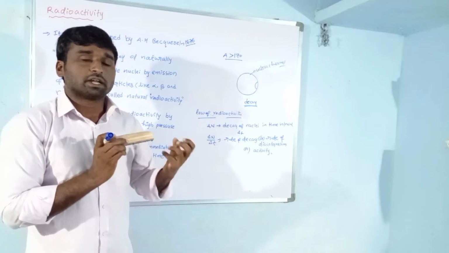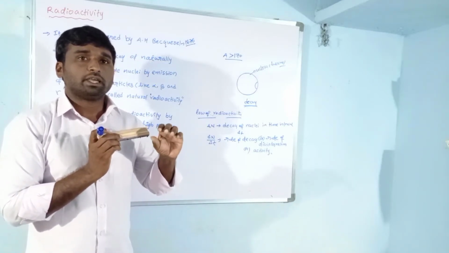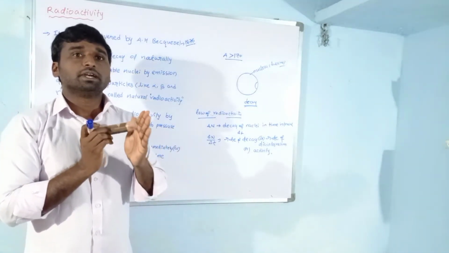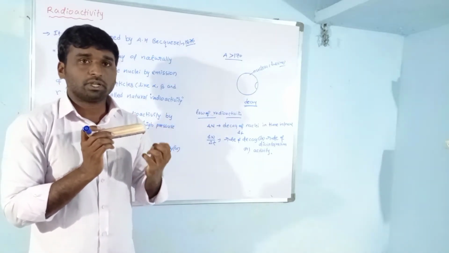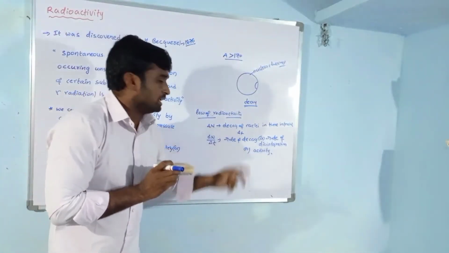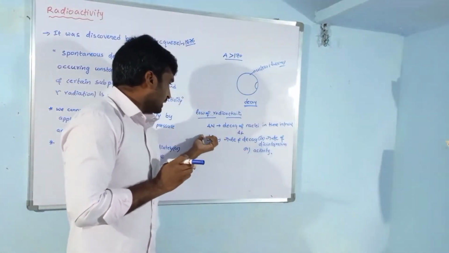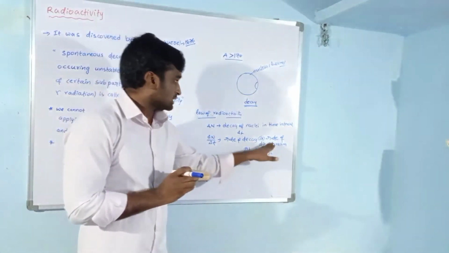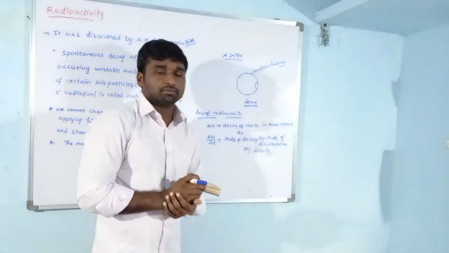So the rate of decay depends upon the number of undisintegrated nuclei inside that material. If we take delta N as the decay of nuclei in time interval delta t, we can write delta N by delta t as the rate of decay. Some books refer to it as the rate of disintegration, some books as activity.